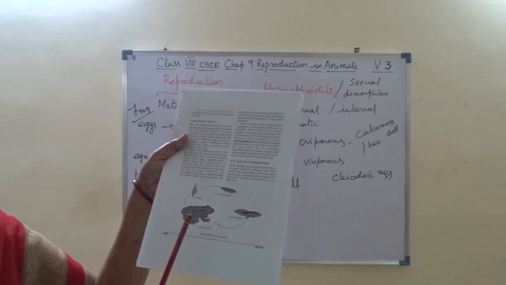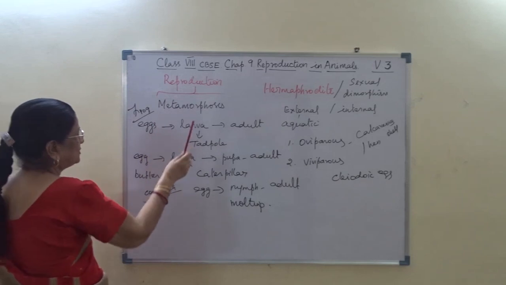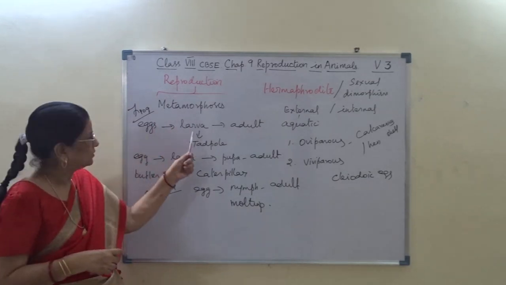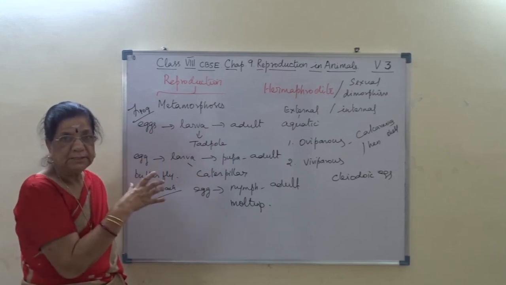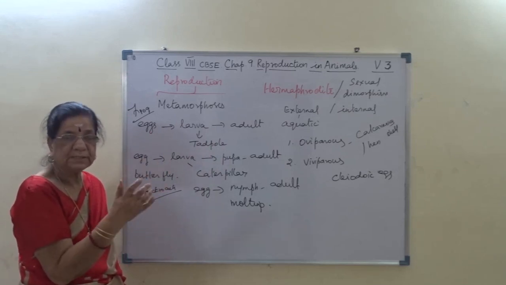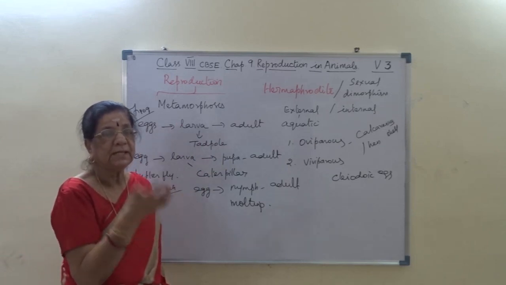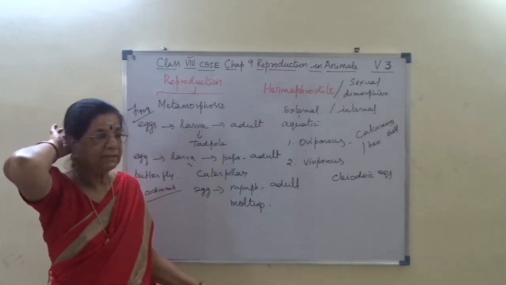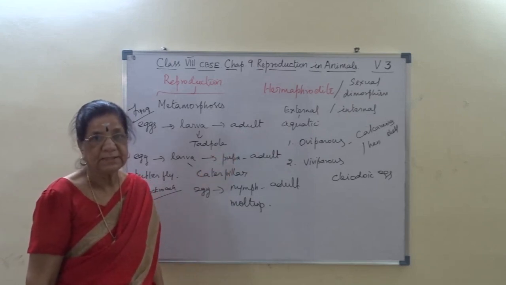This is the life cycle of frog as complete metamorphosis. Egg, larva of tadpole. The tadpole we will say early tadpole and late tadpole, otherwise, tadpole with the external gills and tadpole with the internal gills. And finally into adult. I hope you understand.